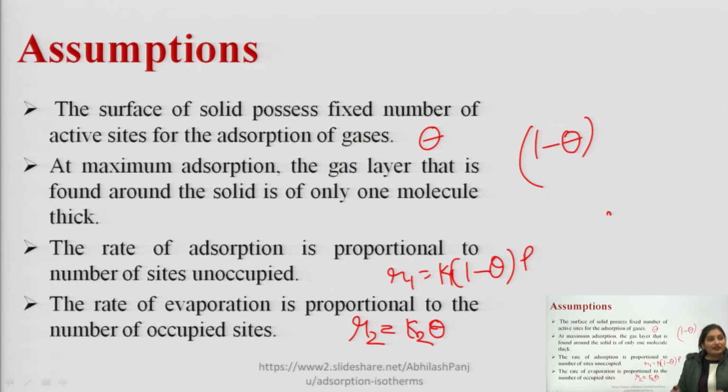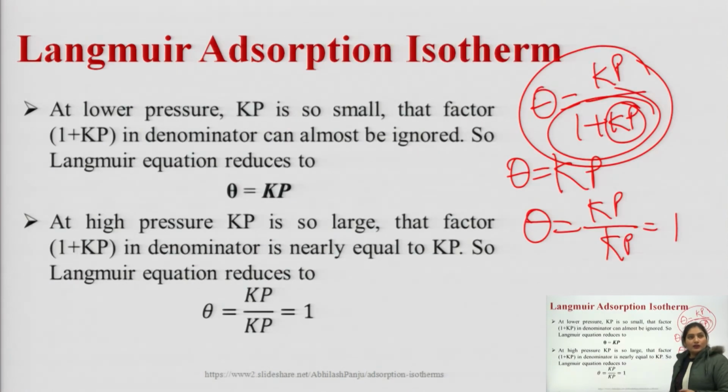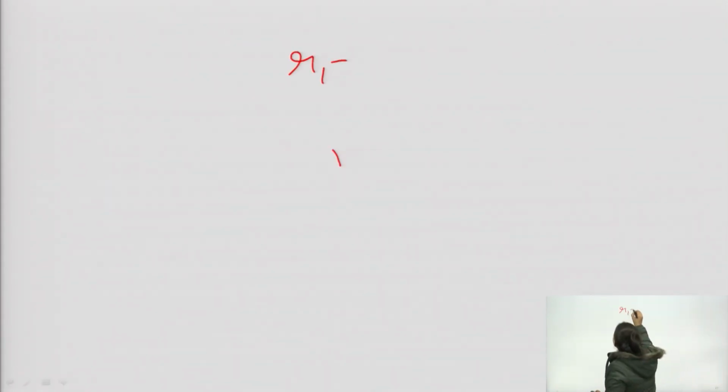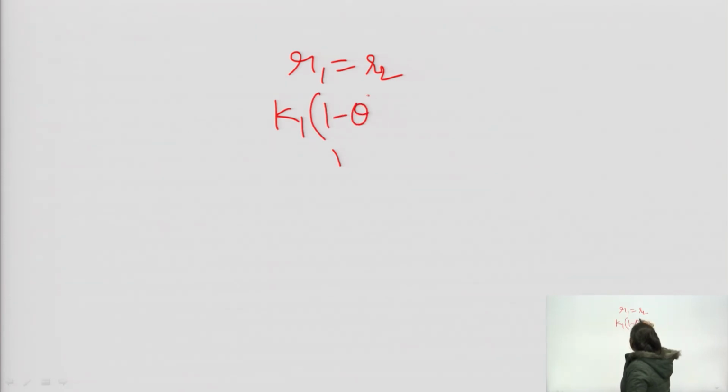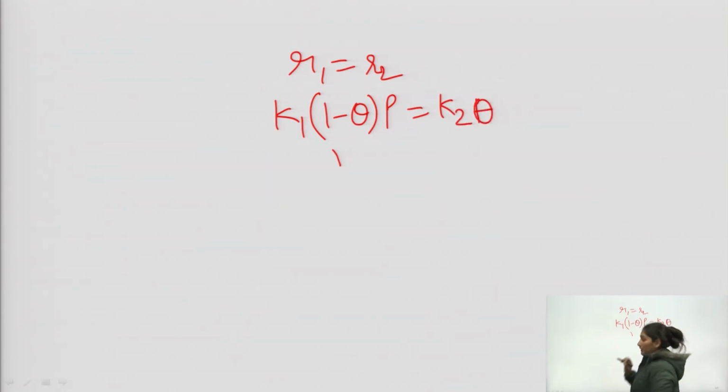So, at equilibrium R1 is equal to R2, and R1 is K1 into (1 minus theta) P, which is equal to K2 theta.